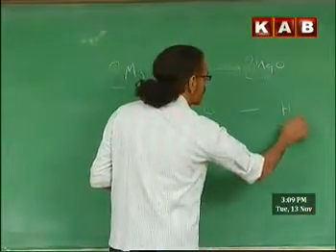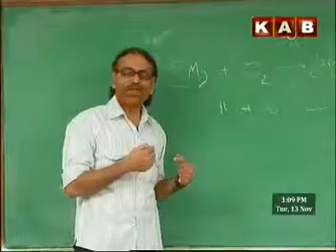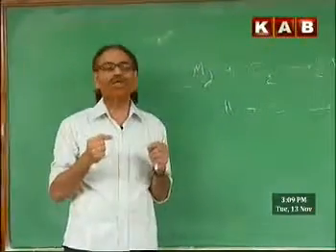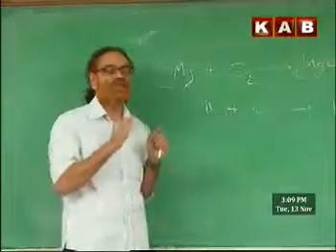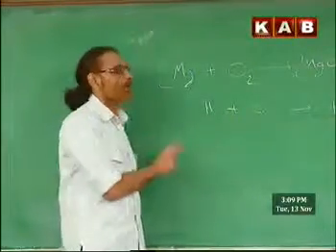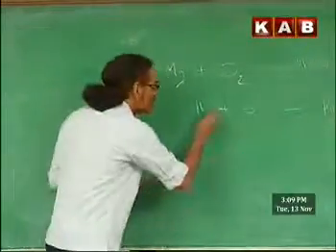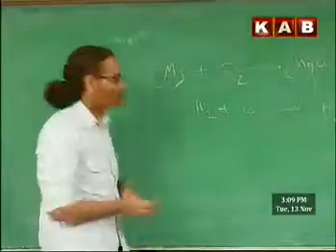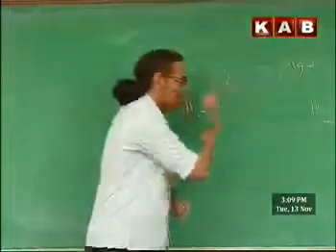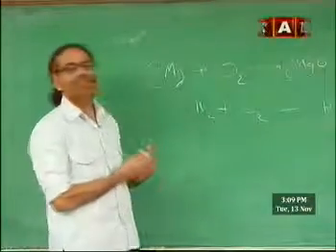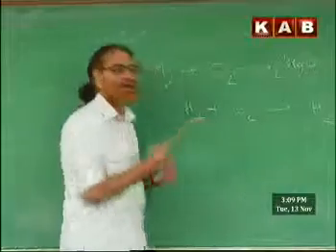While representing this chemical reaction, we should follow certain rules. While writing a substance, the formula should be correctly represented. Hydrogen has a formula like this, oxygen has a molecular formula like this, and water has that formula. For the sake of balancing, we should not change the formulae or the compounds.